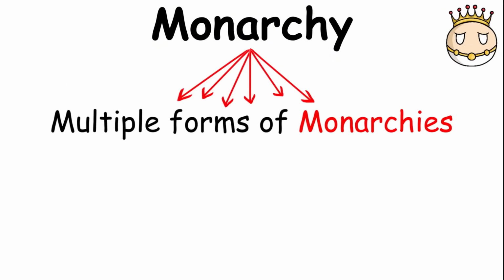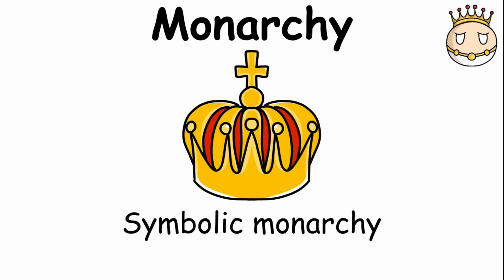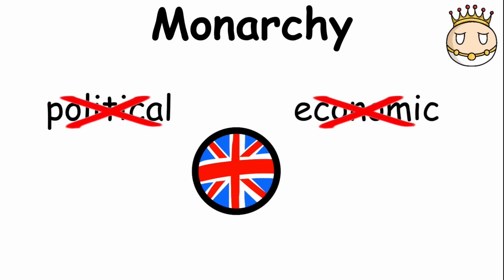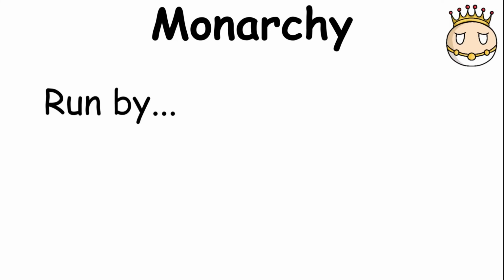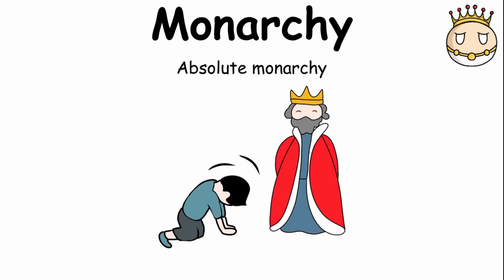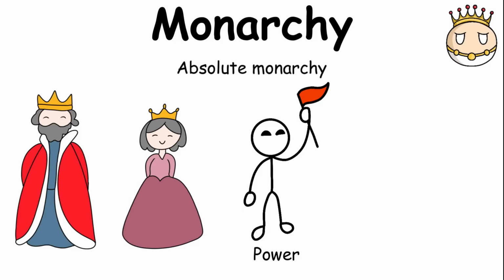There are different types of monarchies. In a symbolic monarchy, the monarch has little or no political or economic authority, as is the case in the United Kingdom. Instead, the country is governed by a parliamentary system led by a prime minister. An absolute monarchy works very differently because the king or queen has the authority to make the major decisions for the country.